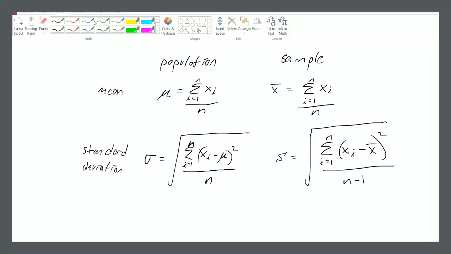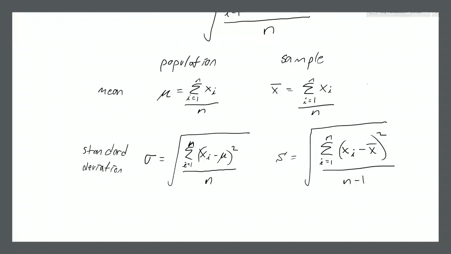And you might notice, well, hold on, the equation is different. Okay? There's two differences in the equation for sample standard deviation and population standard deviation. One difference is right here. We're using x bar instead of mu because we're working with a sample. We don't know what the population mean is if we're working with a sample. We only know the sample mean, so that's why we're using x bar instead of mu. But the big difference here is n minus 1 in the bottom instead of n.